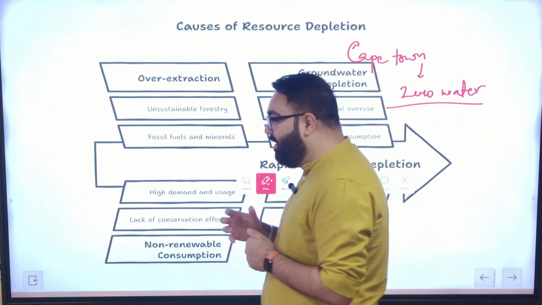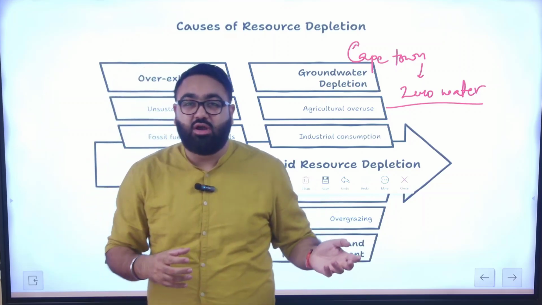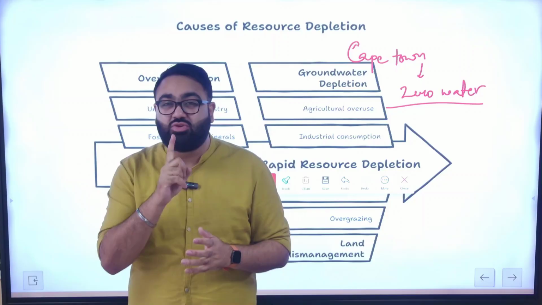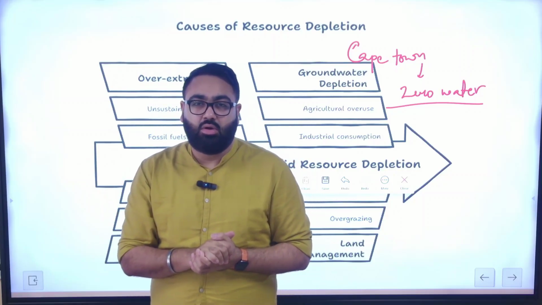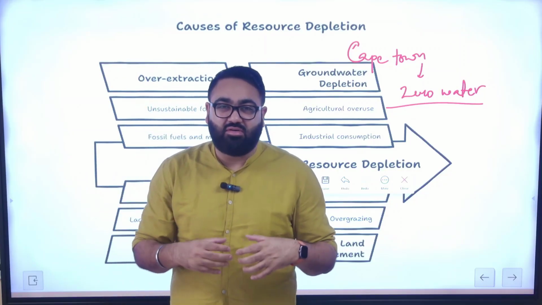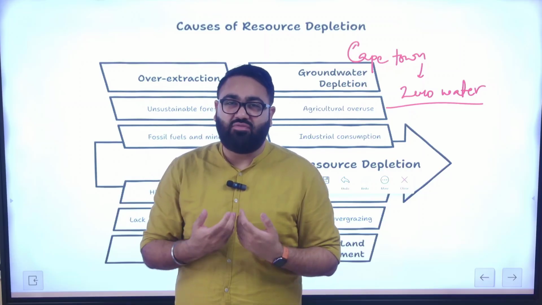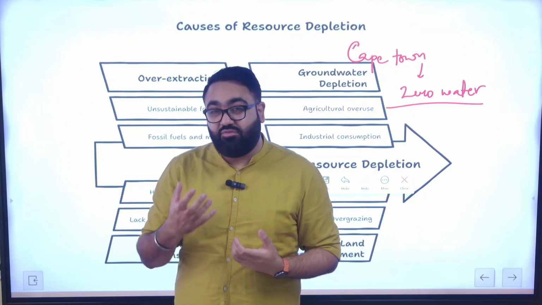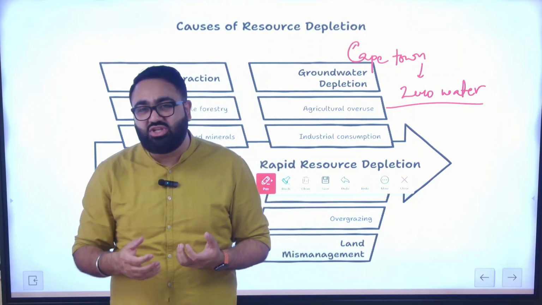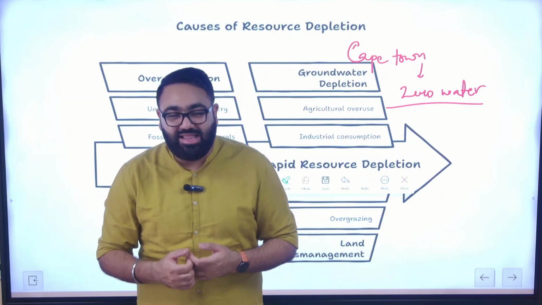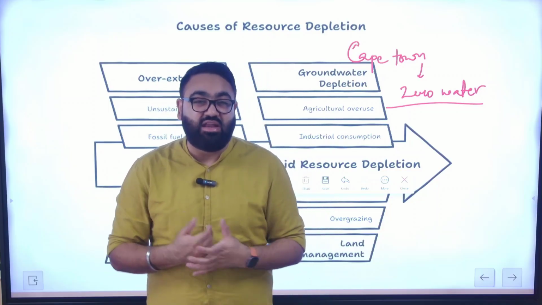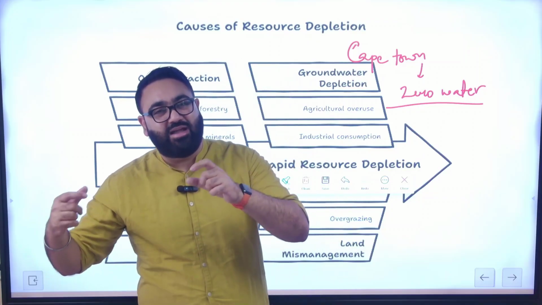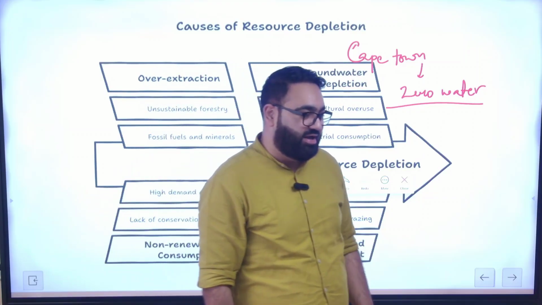And again, if you are thinking, we have so much ocean water around us, what is the problem with water? The problem is with the availability of fresh water. Over 99% of the world's water is not potable, it's not fresh water, it's all frozen in the polar regions. Out of the fresh water that we have, most of it is just in the form of groundwater. And that is being depleted at a very fast pace, much faster as compared to the rate at which the water is being refilled there again.